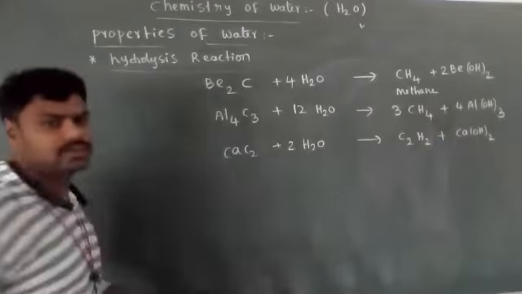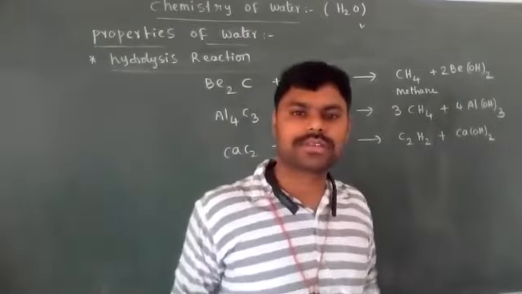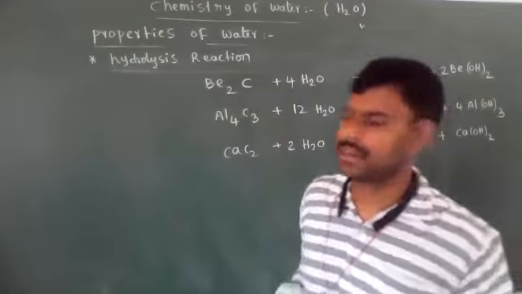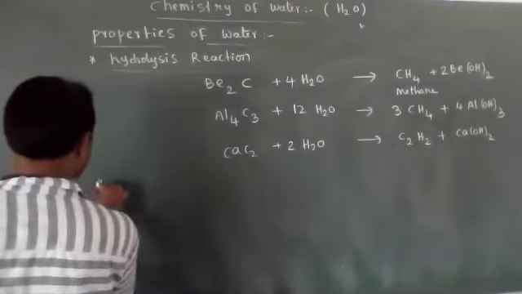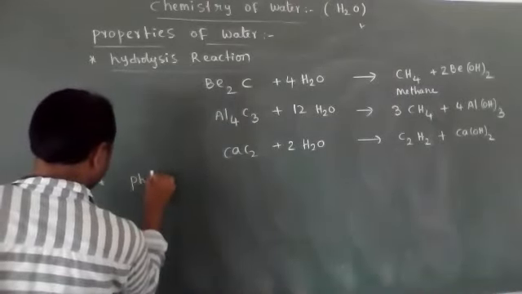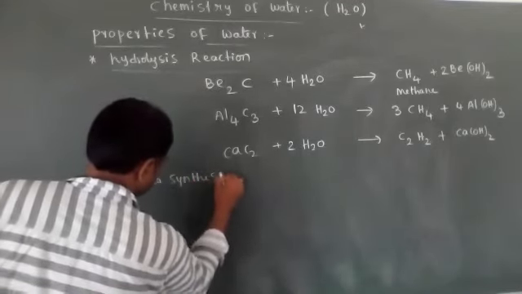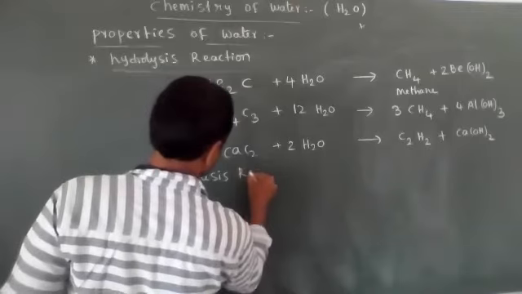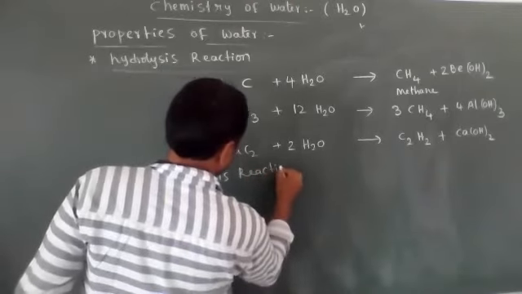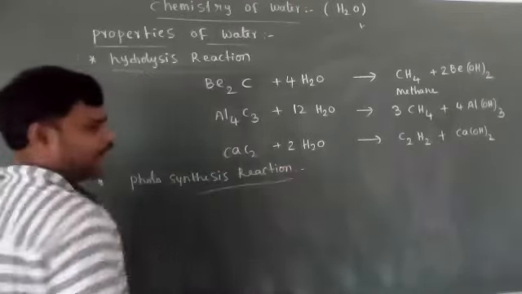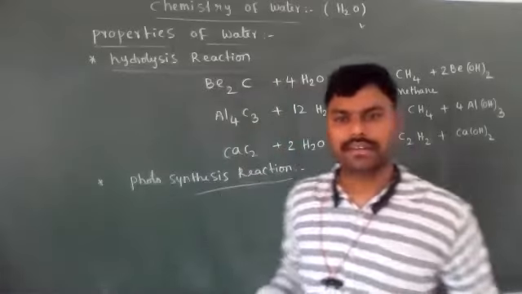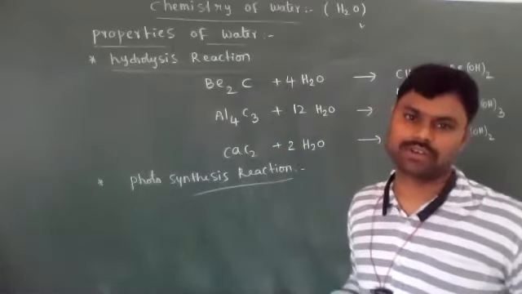Next, water is also a very important source in photosynthesis reactions of plants. We know that plants make food material during the photosynthesis process.